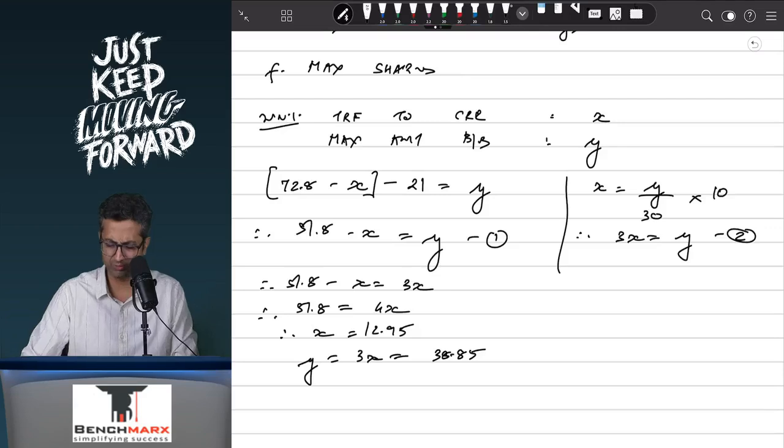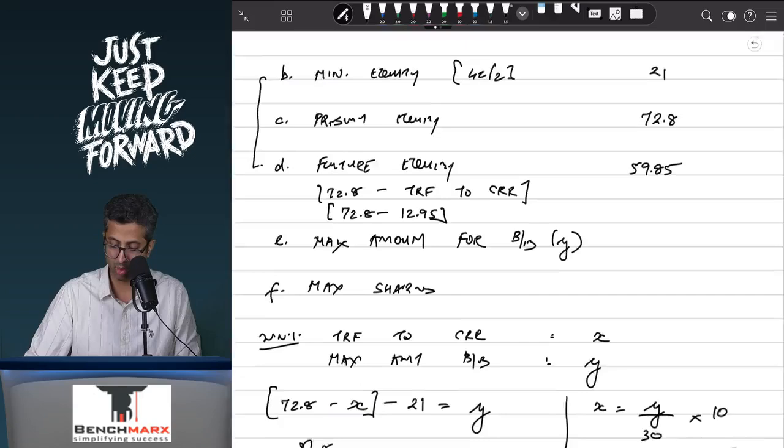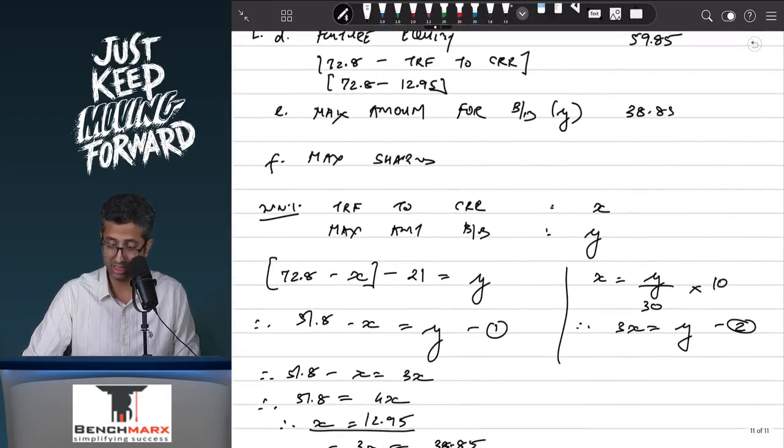So now you have these numbers which you will use. 72.8 minus 12.95 will be your future equity, if a balance sheet was required, and hence this comes to 59.85. The maximum amount that you can use for buyback is around 38.85. But this is the maximum amount. If I want to find the shares, this would be 38,85,000, if I take the full number, divided by 30.